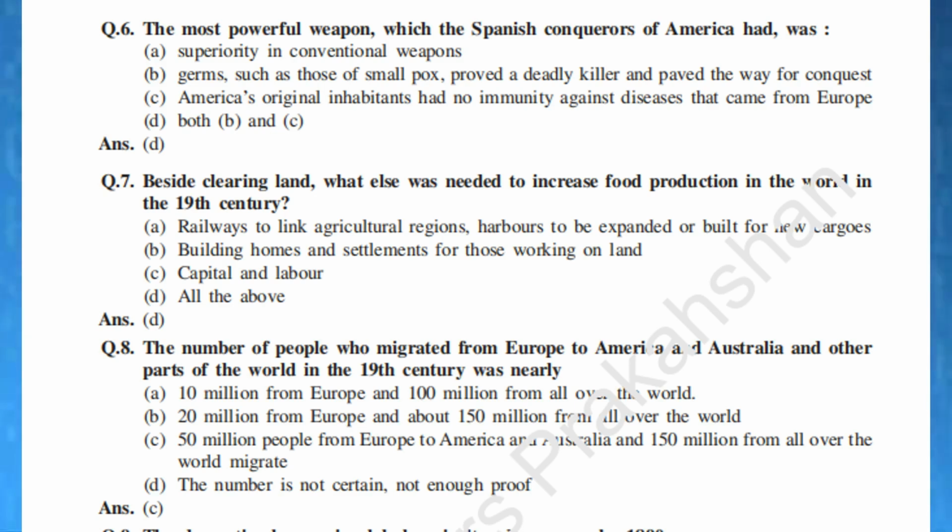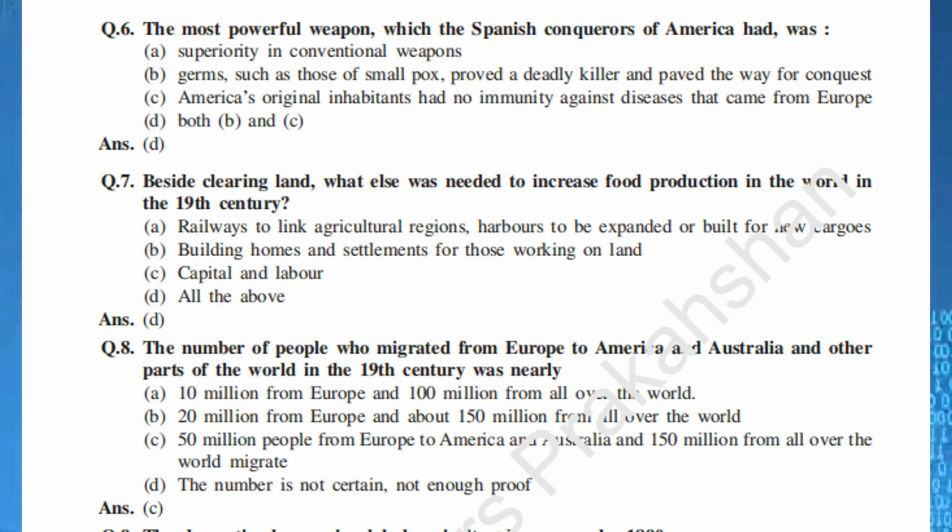Q.6. The most powerful weapon which the Spanish conquerors of America had was A. Superiority in conventional weapons. B. Germs, such as those of smallpox, proved a deadly killer and paved the way for conquest. C. America's original inhabitants had no immunity against diseases that came from Europe. D. Both B and C. Ans. D.